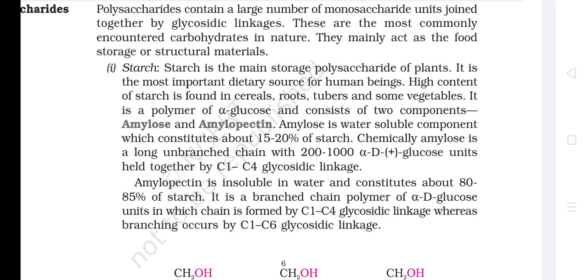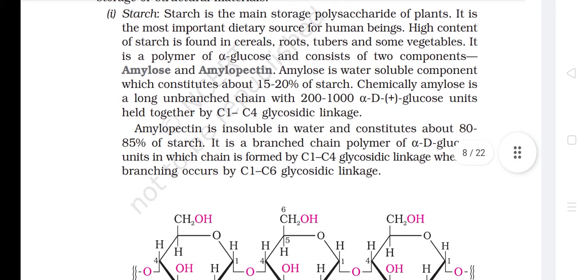storage polysaccharide of plants. It is the most important dietary source for human beings. A high content of starch is found in cereals, roots, tubers, and some vegetables. It is a polymer of alpha-glucose and consists of two components, amylose and amylopectin.